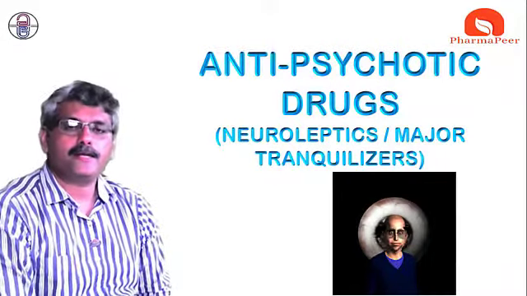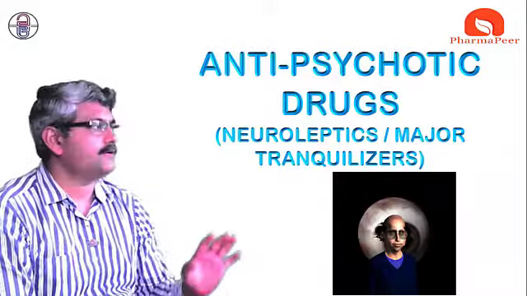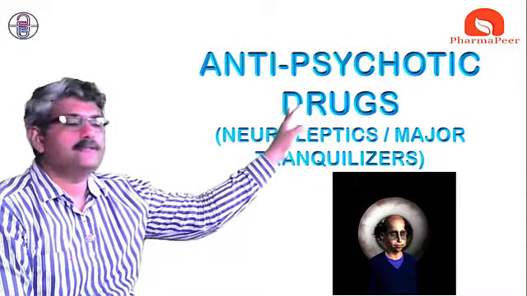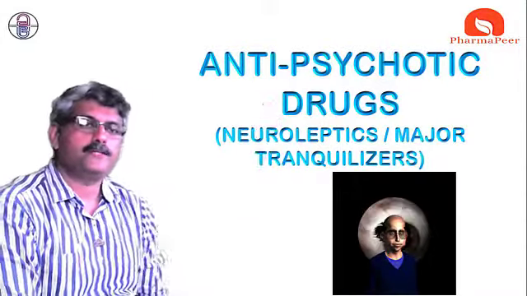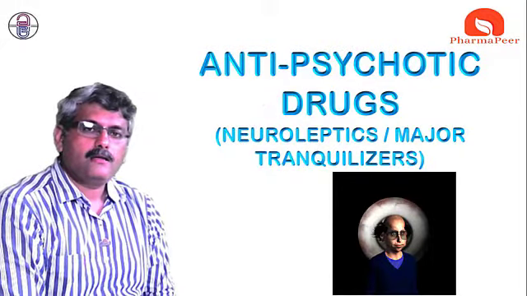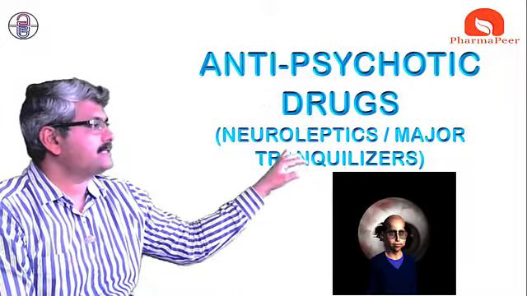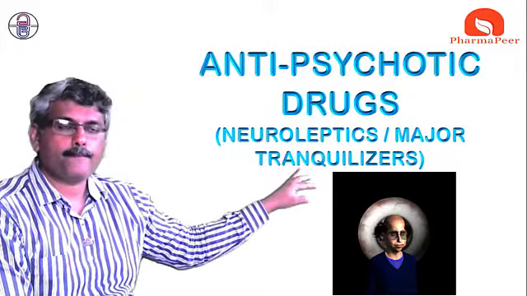In a series of drugs acting on mental illness, today we are going to see antipsychotic drugs, drugs used in treatment of psychosis. These are also called neuroleptics as well as major tranquilizers.